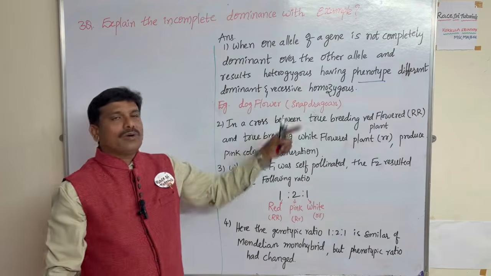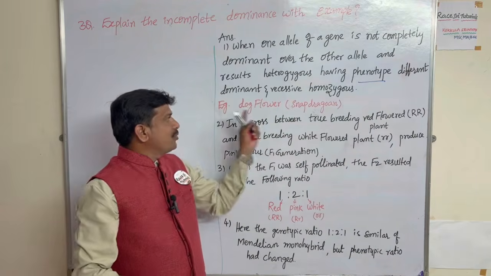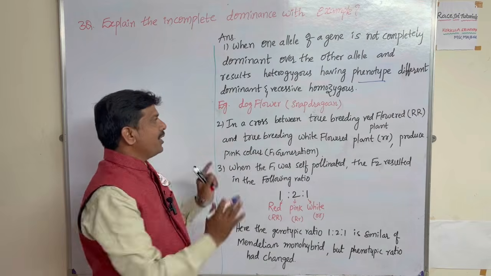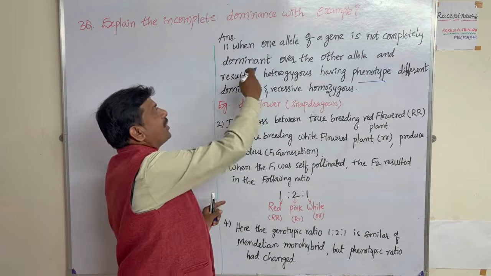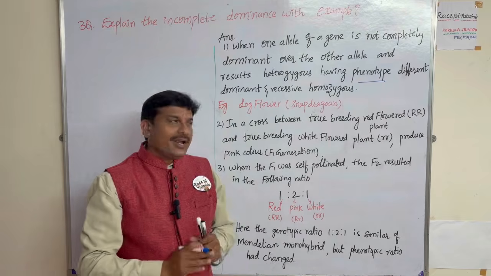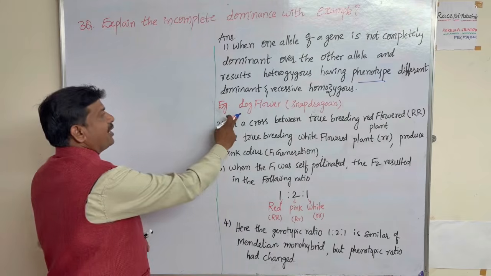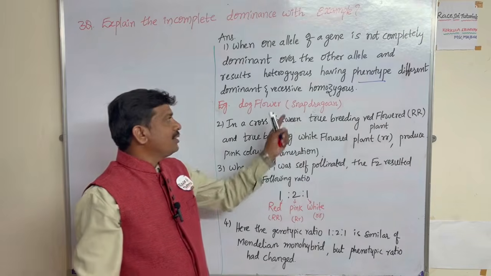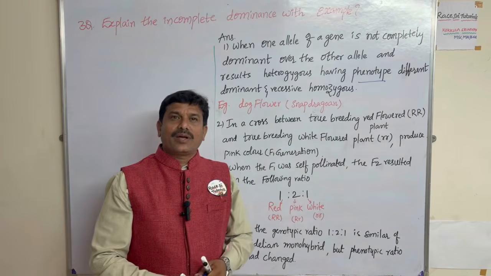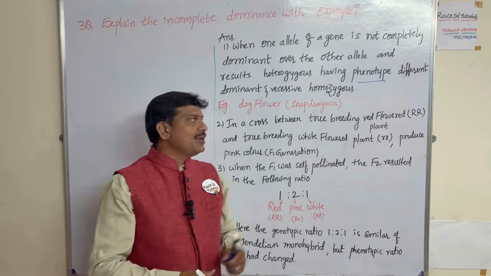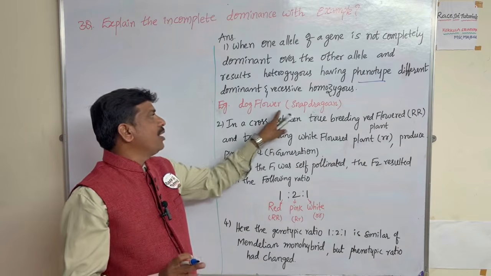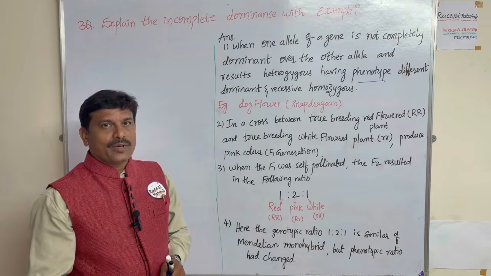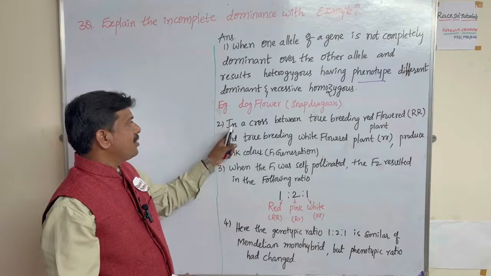Dominant and recessive of homozygote. First of all, you may catch what that is with an example. If I give an example, you can easily catch the definition. Let's start. The best example here is the dog flower, whose scientific name is snapdragon or Antirrhinum. Just take one example, like the dog flower, the snapdragon. Okay, everyone catch this? Let's start.